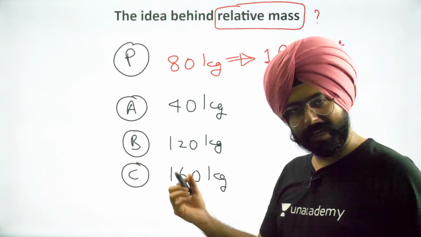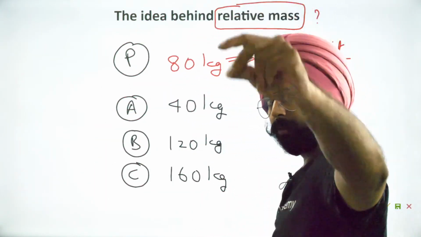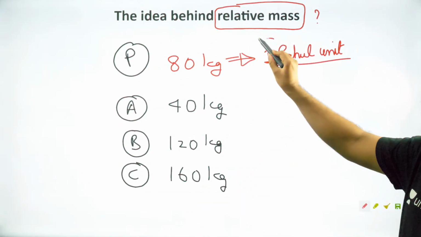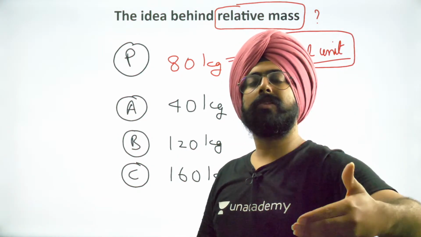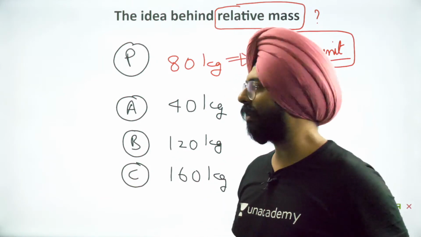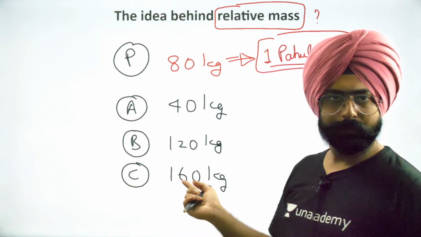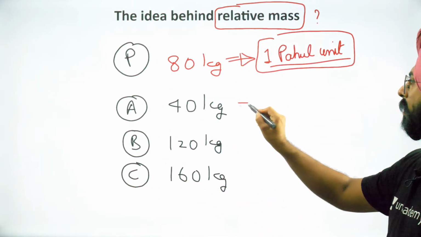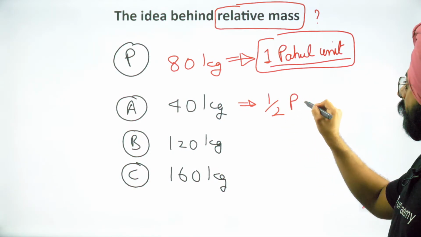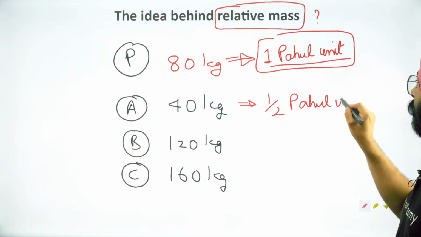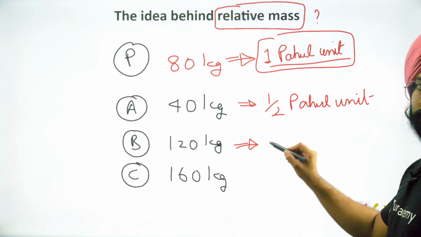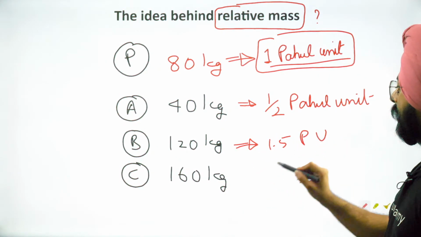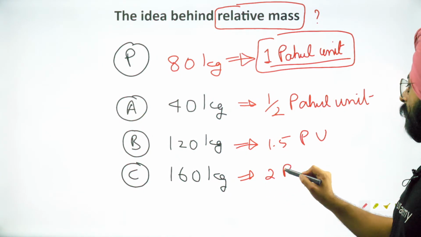So according to this unit, I can define the mass of other species as well, isn't it? I can define the mass of this guy as half a Pahul unit, this as 1.5 Pahul unit, and this as 2 Pahul units.